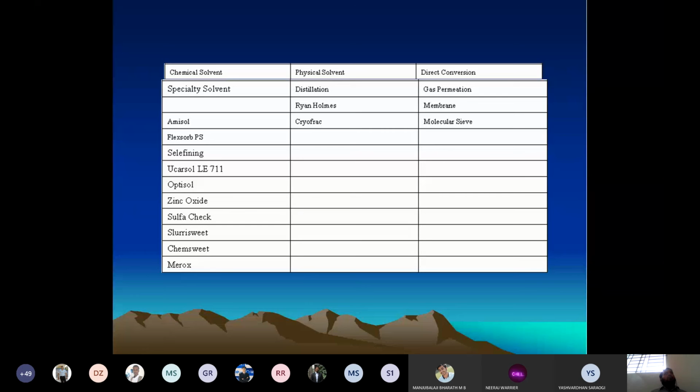When we talk about how many flow sheets there are in the acid gas removal process, you will have only 6 flow sheets, but we will discuss around 15 topics together across physical solvent, chemical solvent, and direct conversion process. Only 6 flow sheets are there. In the same flow sheet, we will use different solvents. What will happen when the solvent is changed? All this we are going to study in the forthcoming class.